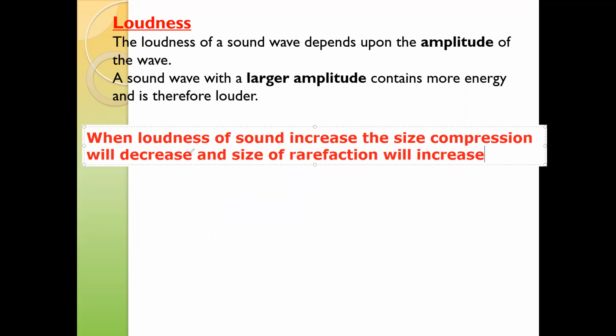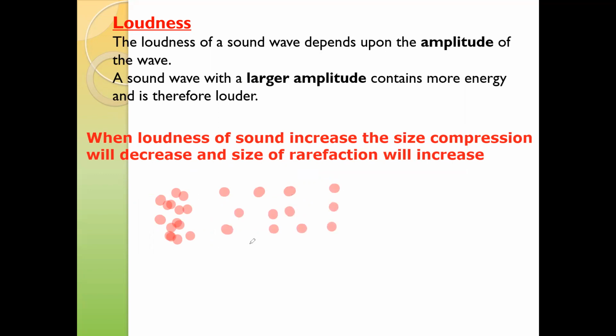For example, say these dotted lines represent the sound waves. This is a compression and then rarefaction. Then compression, rarefaction.